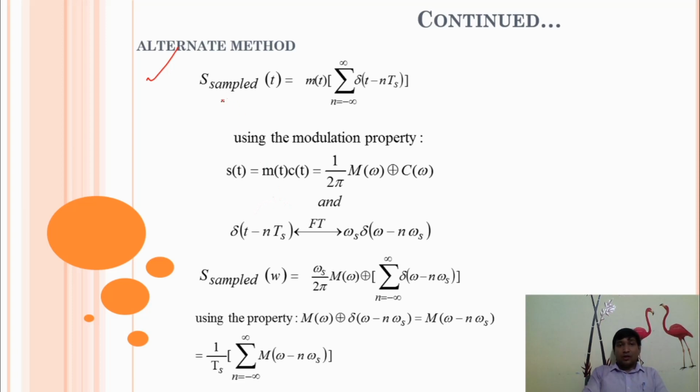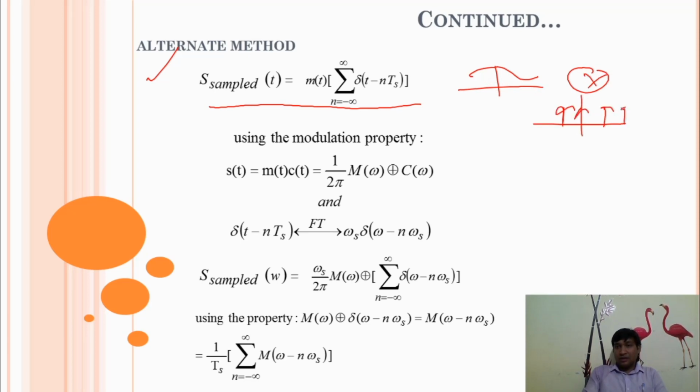Already we saw the product modulator of the message signal. This is our message signal, this is your modulator, and this is your impulse signal. This is your m of t and this is your delta of t minus nTs, the impulse signal. After modulation of these signals we get m of t times the impulse signal, so the sampled signal can be represented like this. This is your time domain signal.